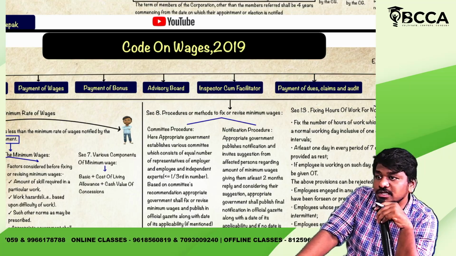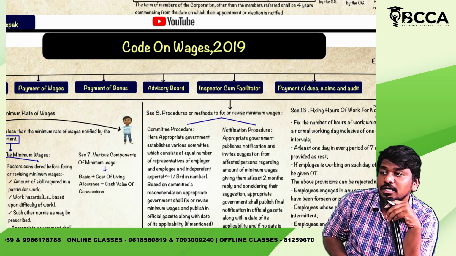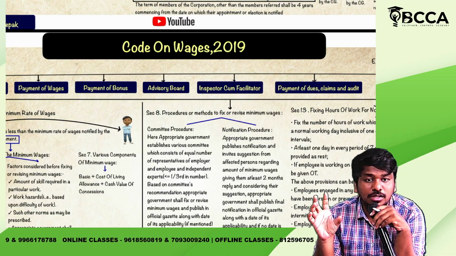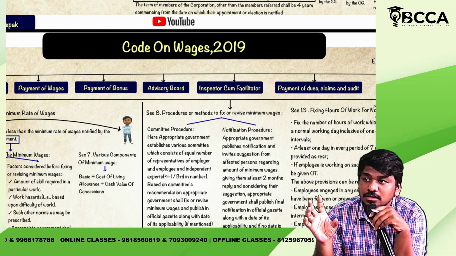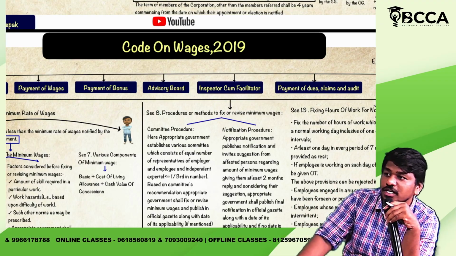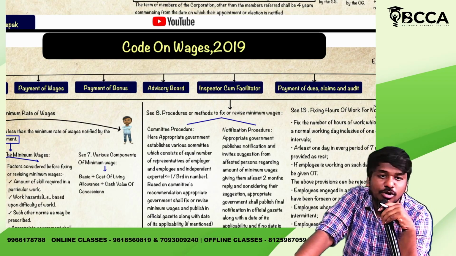Code on Wages. I already told you in the previous session, what is meant by law? Law is a solution for a problem. In the industries also there were many problems.